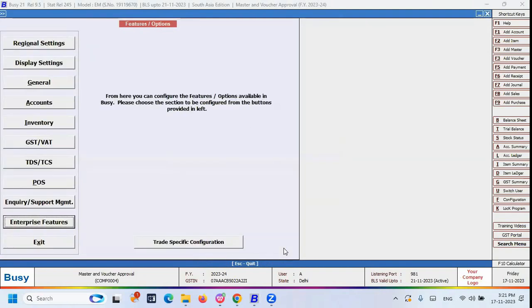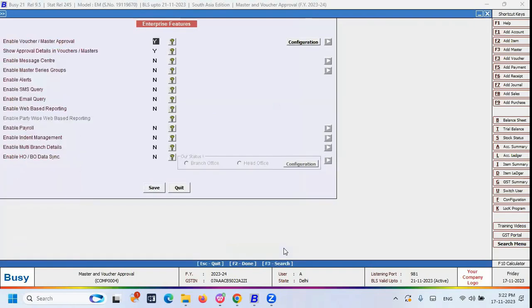So why is it in enterprise features? Because this voucher and master approval feature is only available in the enterprise edition. That is why it is available on the enterprise features side. Okay, so go to the enterprise features. Here, the very first option you can see is enable voucher and master approval, right?